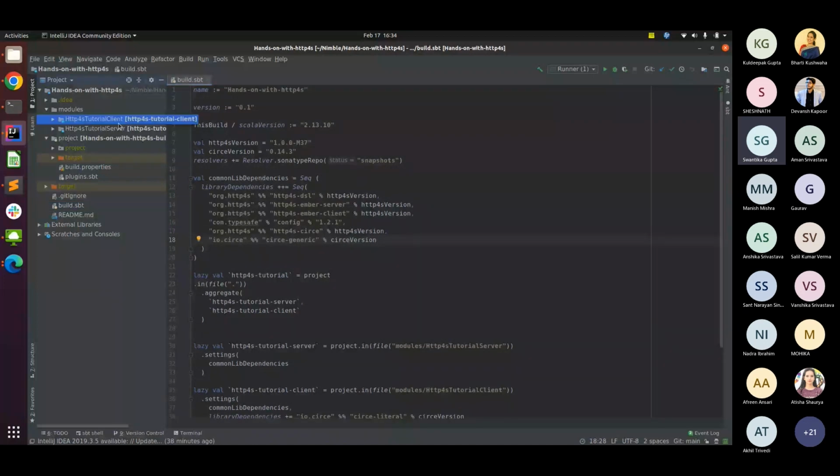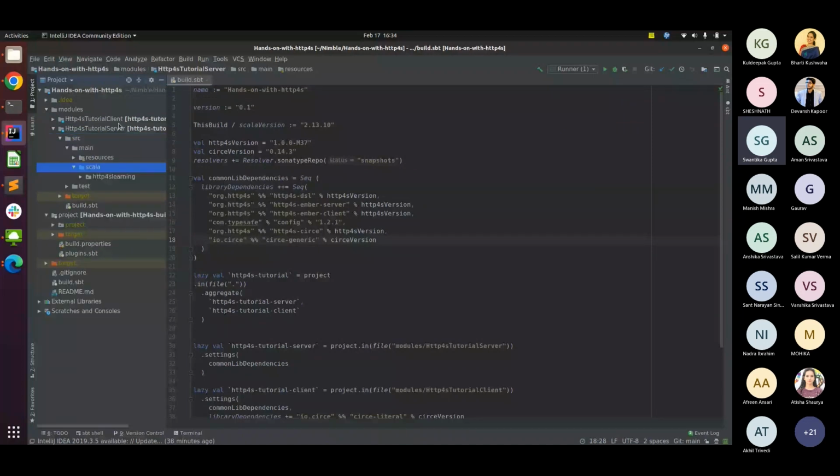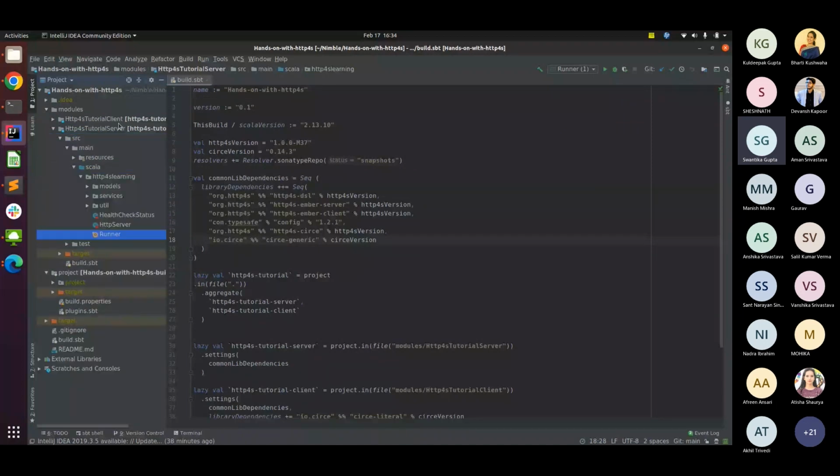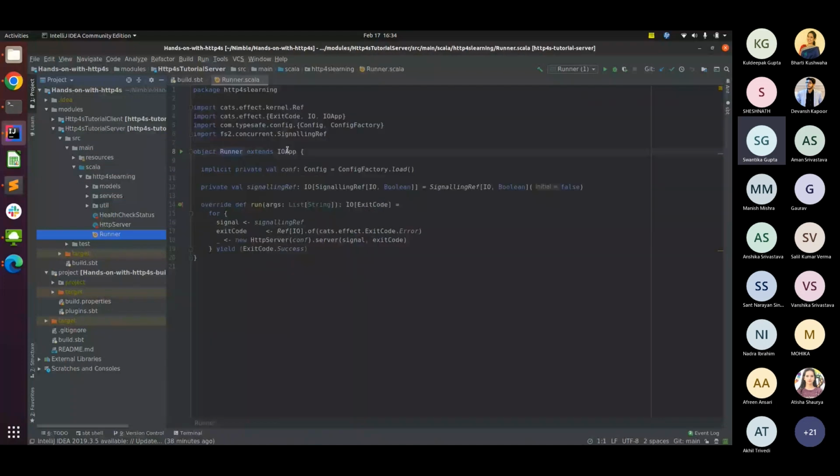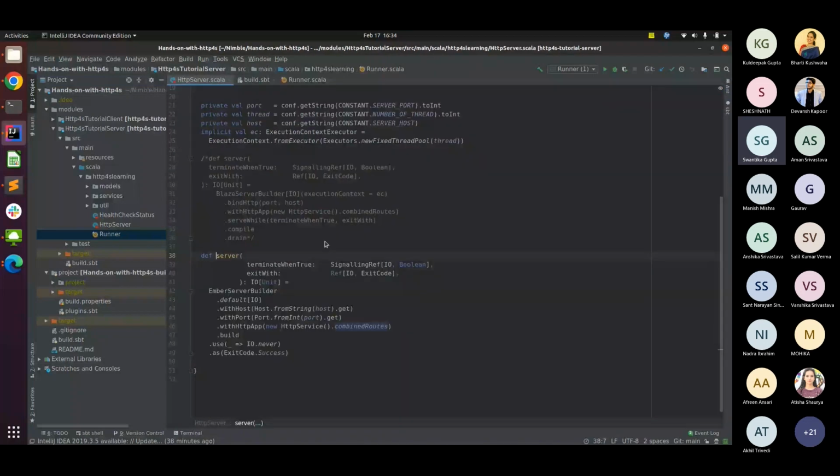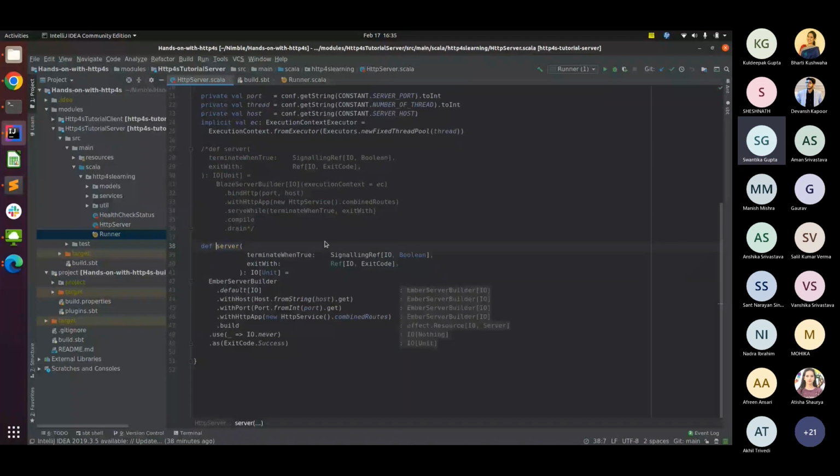Okay, so let's have a look at the server first. This is the basic code of how the server looks. We are using IOApp. Since we are working with cats effect, we are using IOApp for creating our object. It's a basic set of code just to create the server and get everything in place to start it. We'll have a look at the definition of the server, as I mentioned in the PPT as well: just the host, port, and the service.